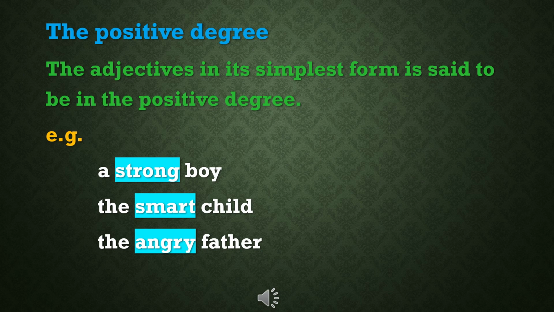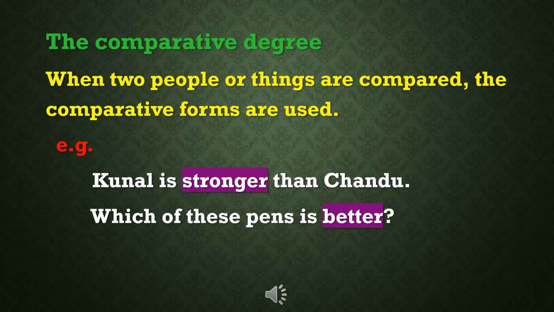For example, a strong boy, a smart child, an angry father. Here we are using the simplest form of adjectives. They are strong, smart, and angry. Second one, the comparative degree. When two people or things are compared, the comparative forms are used. We use the comparative degree when we have to compare two people or things.